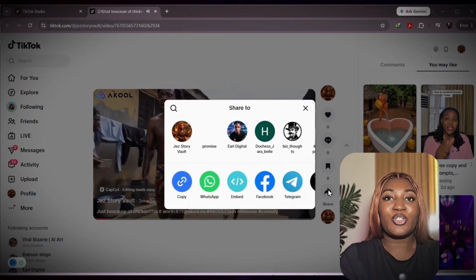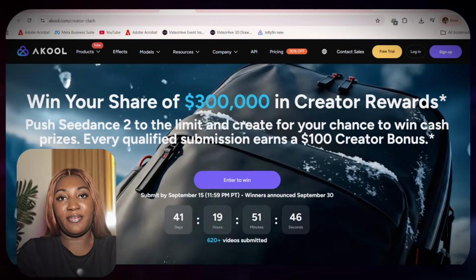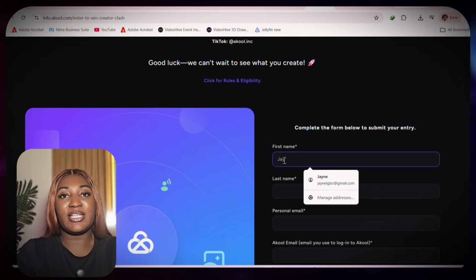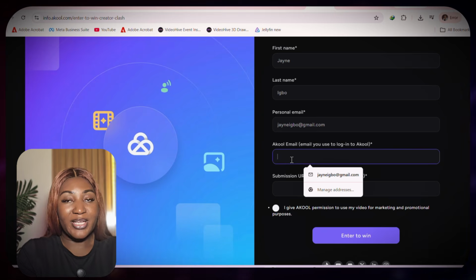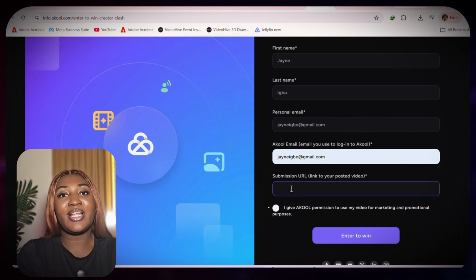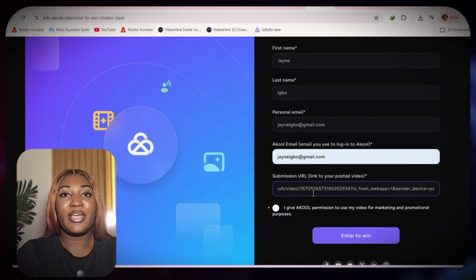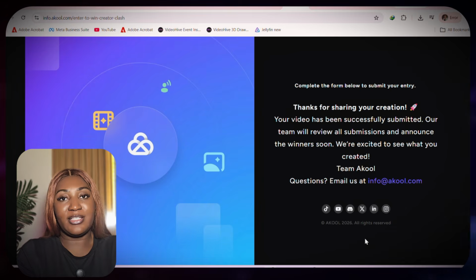Once the video is public, you just collect the link and then you go on the ACAL platform. Going back to the base home screen of the ACAL platform, you're going to select here where it says enter to contest. Okay, so I'm going to click the enter button, and I'm going to fill in all the parameters here. Fill in my name, fill in my ACAL email address, put in the link to the video that has gone live that I created using ACAL using Seedance 2.0. You can also read out here and see all the other requirements. Make sure that you've met all the requirements so you can have a qualified submission. Once you've done all this, you just press submit, and voila, that is it, guys.